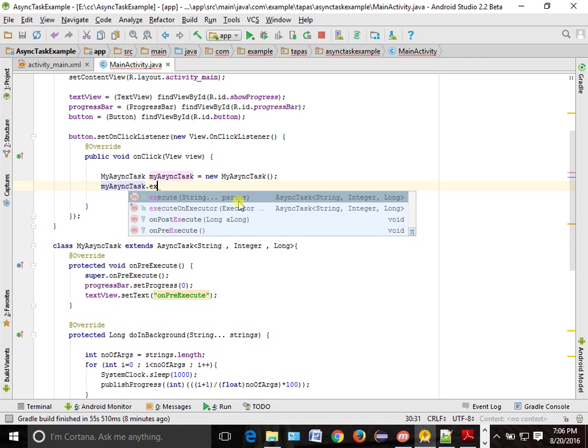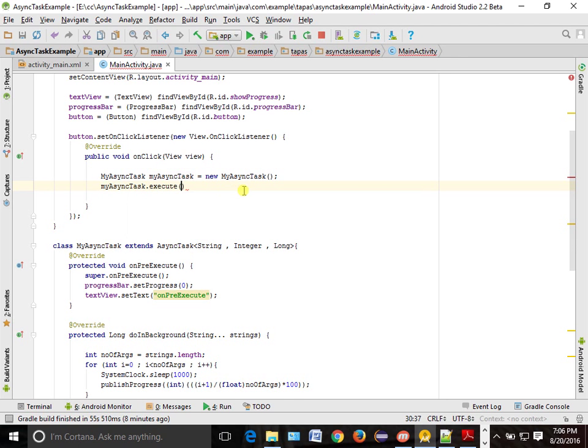See, it is asking for a string. Why? Because the first parameter is your string. So you give how many tasks you want to give. They have told us to divide into 5, right? So 5 into 20 equals 100, right? So what you have to do is pass 20 parameters. So we'll write something like 1, 2, 3, 4, 5. So 5 means 20.